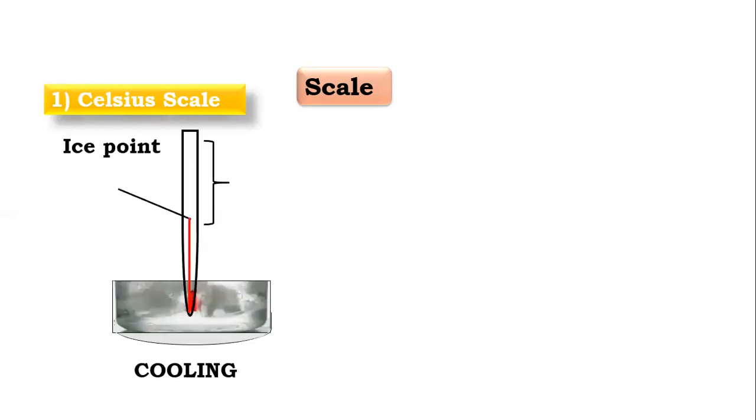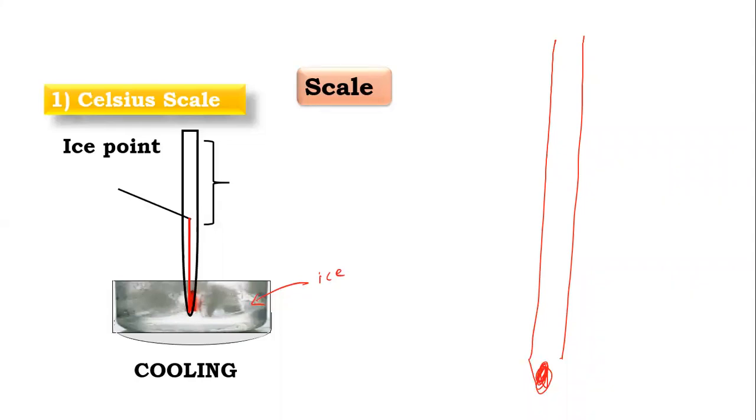Now when we consider this is ice, and you put a blank thermometer in that ice. So I consider this is a blank thermometer. This is a liquid thermometer we are considering. When we put this thermometer in ice, the liquid rises up to this point. So this is the ice point. And you know that the ice point is at 0 degrees Celsius.